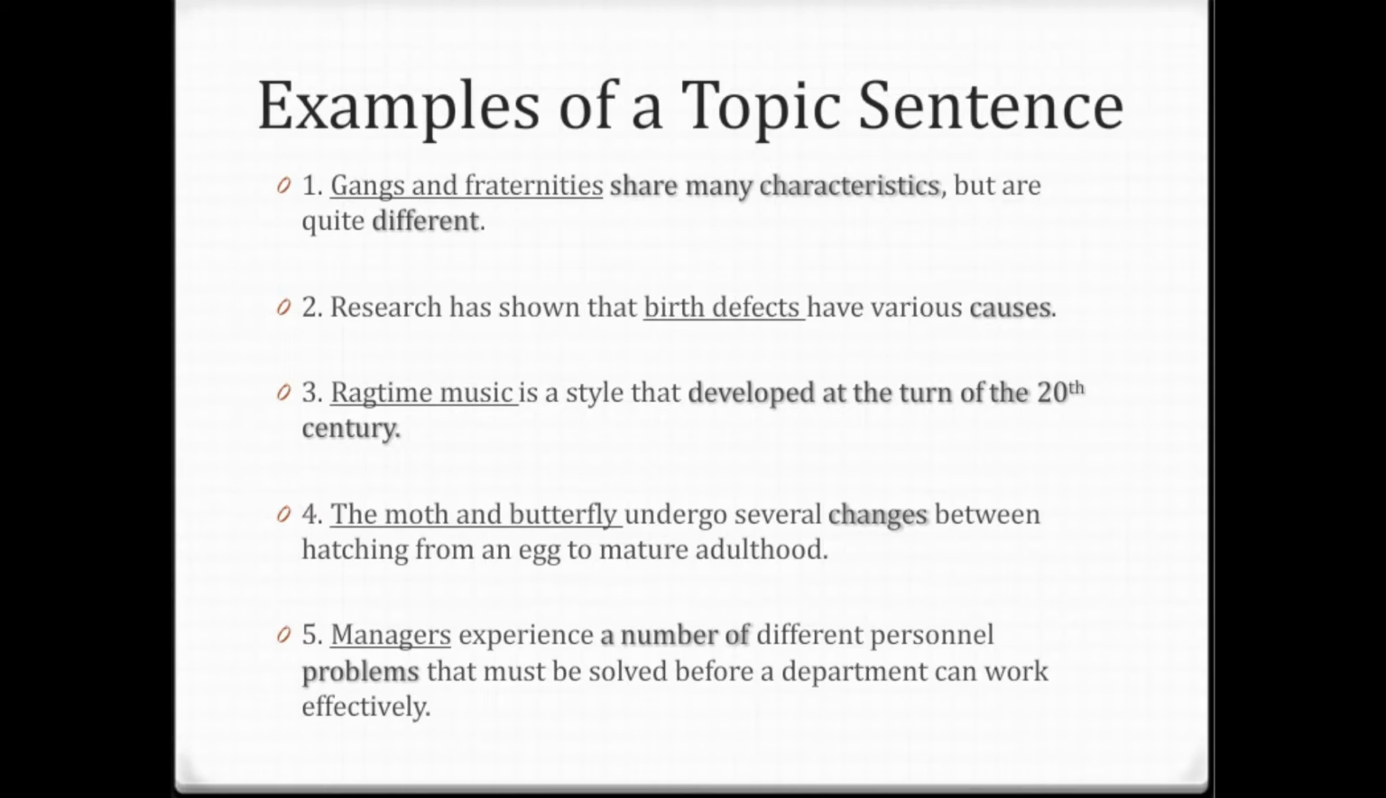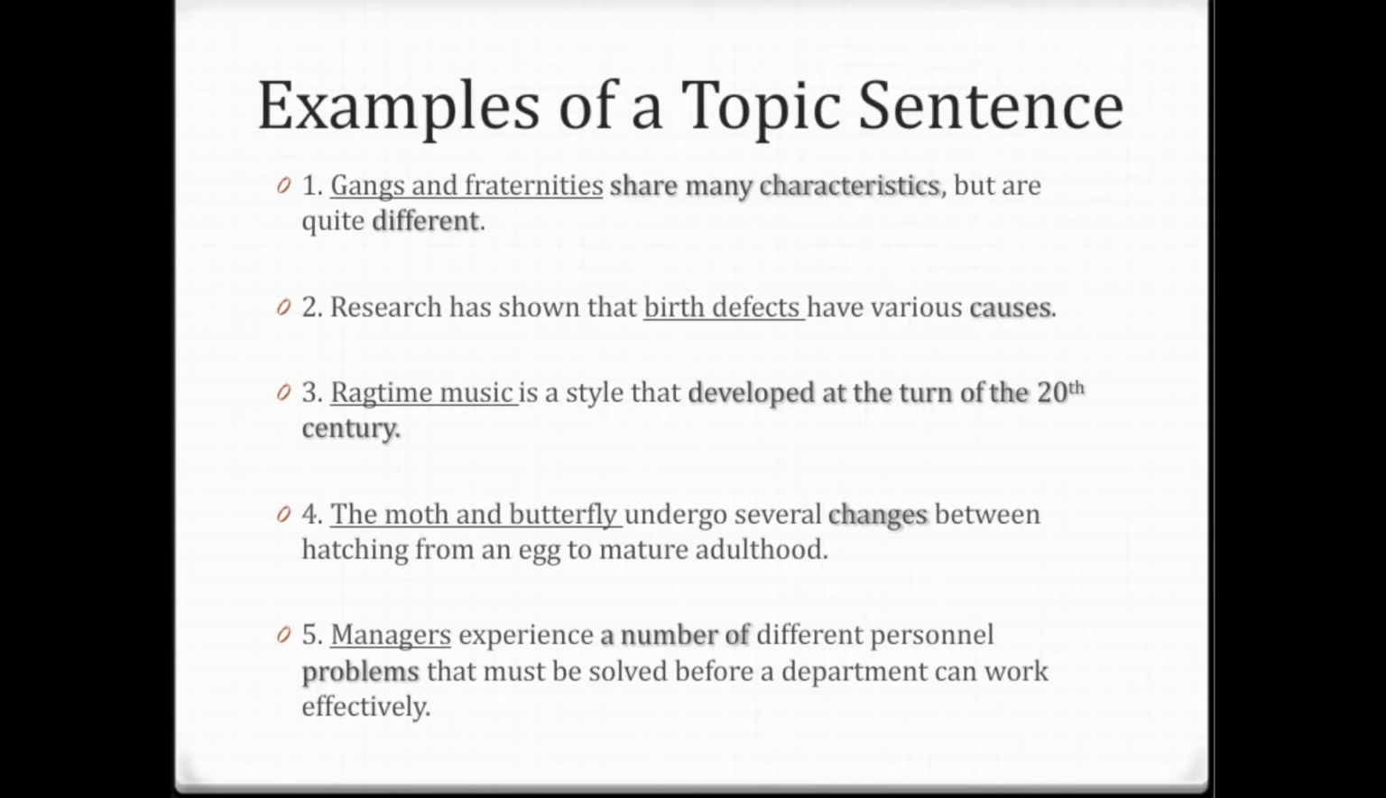Sentence number 3. Ragtime music is a style that developed at the turn of the 20th century. Ragtime music is the topic, and the controlling idea is developed at the turn of the 20th century. This controlling idea shows us time. So we'll be reading about the history of such type of music.